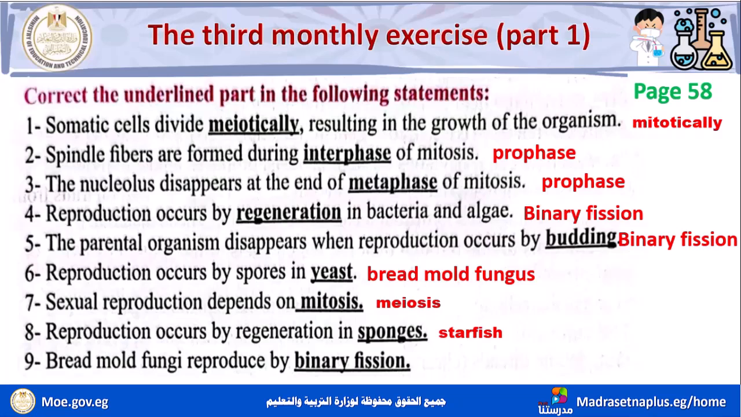Okay. Number 9, bread mold fungi reproduce by binary fission. البريد mold fungi طبعا reproduce by ايه؟ Spores propagation. Okay.